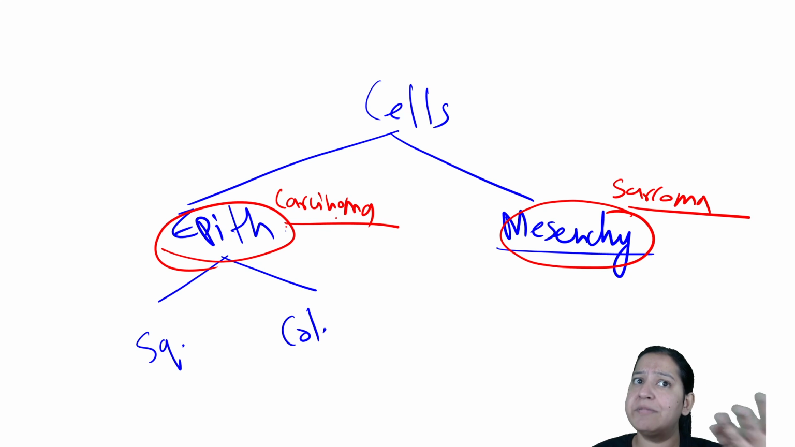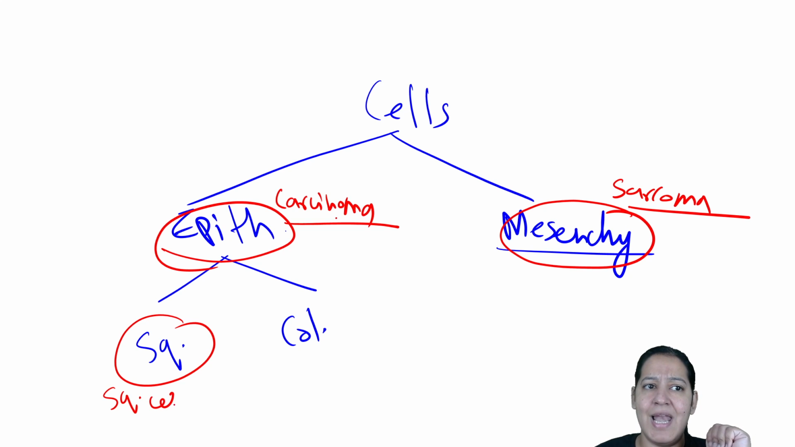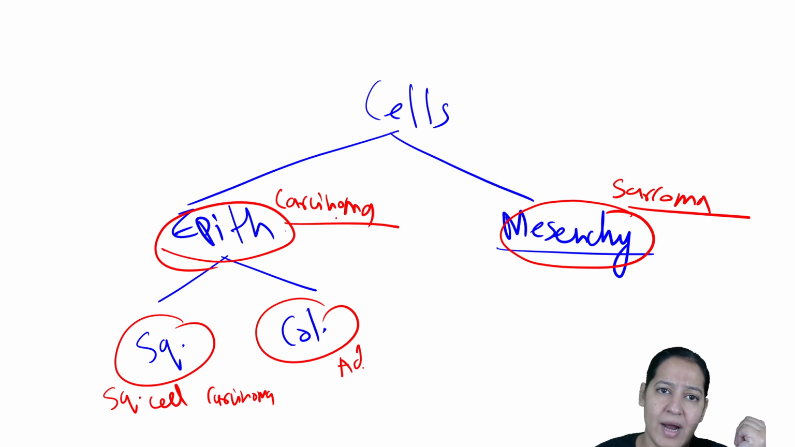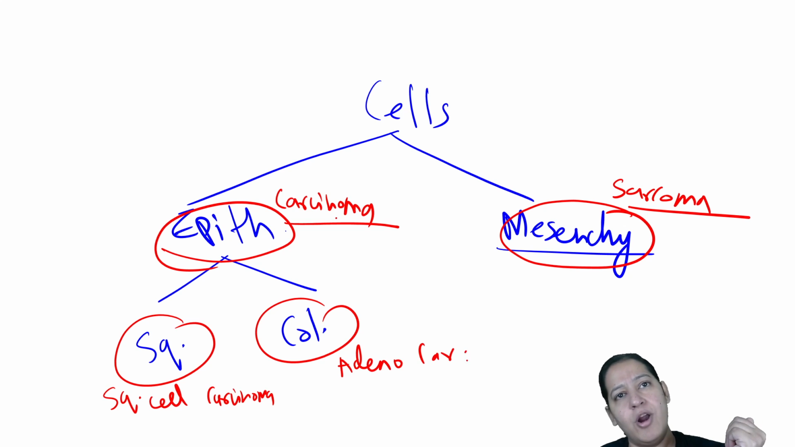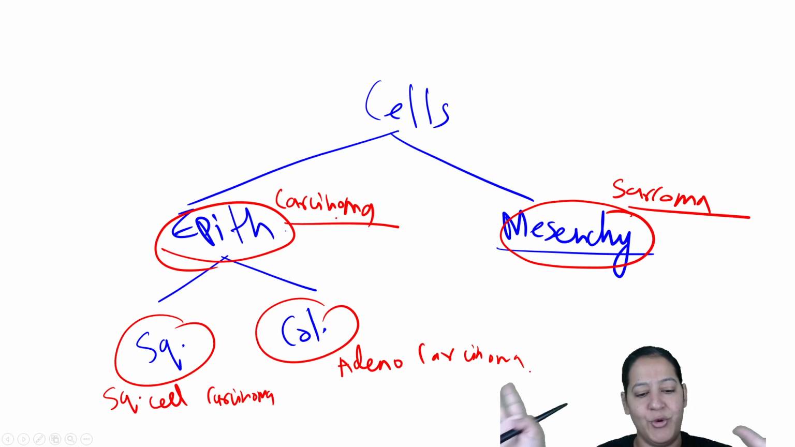Carcinomas are of two types because epithelial cells are of two types. It is squamous cell carcinoma when it arises from squamous cells, and it is known as adenocarcinoma when it arises from columnar cells. So these are the basics, theoretically we know it.